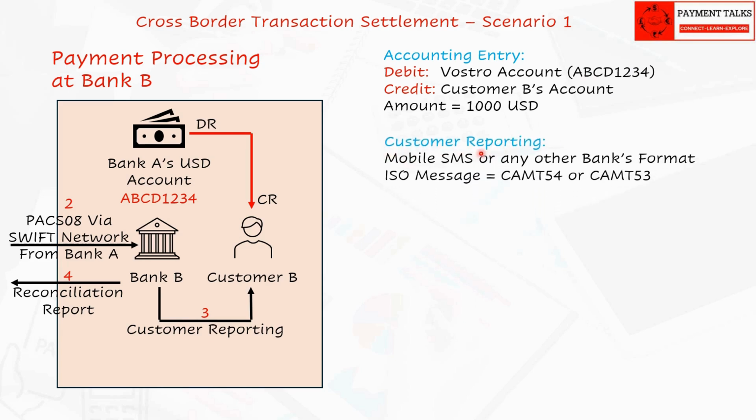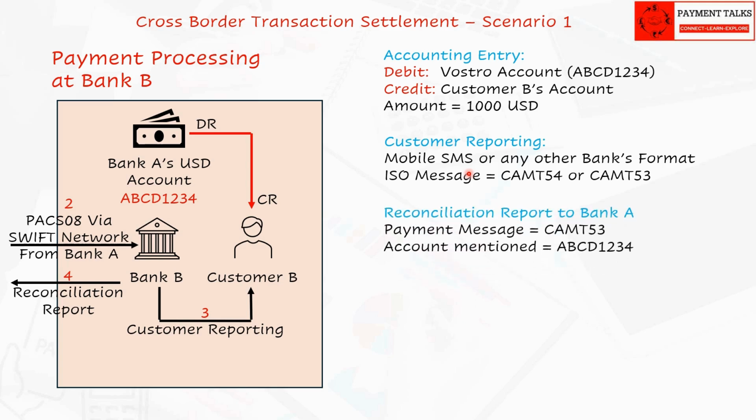Bank B informs customer B about the credit in its account. This information can be reported to customer B via any of the bank's mode of communication like mobile SMS, email, etc. If it is a large corporate customer, Bank B can inform them via Swift network using CAMT54 or CAMT53 or any of its equivalent message.